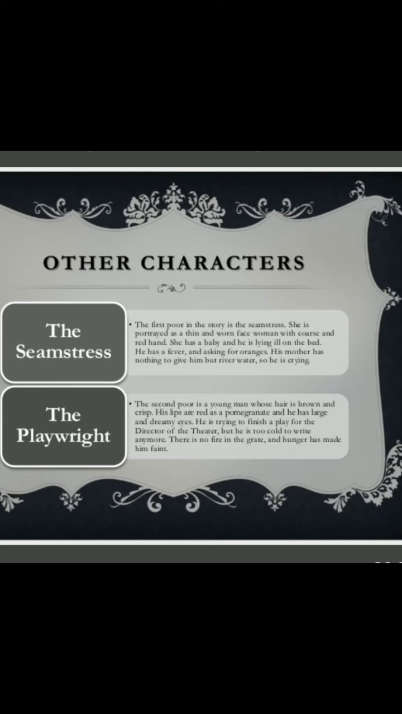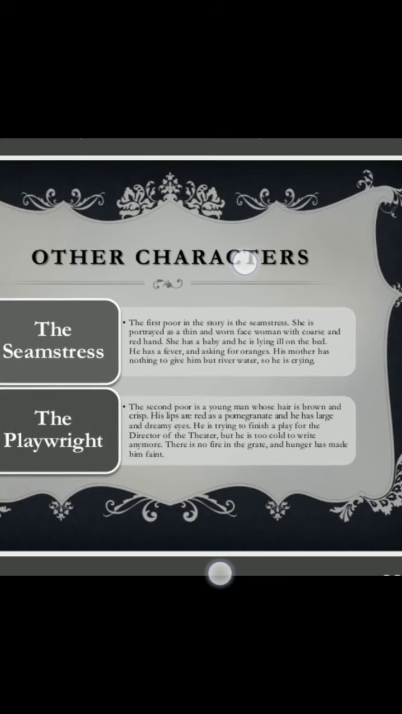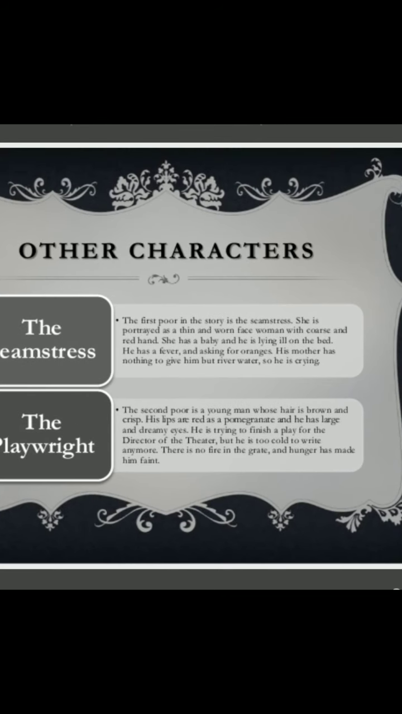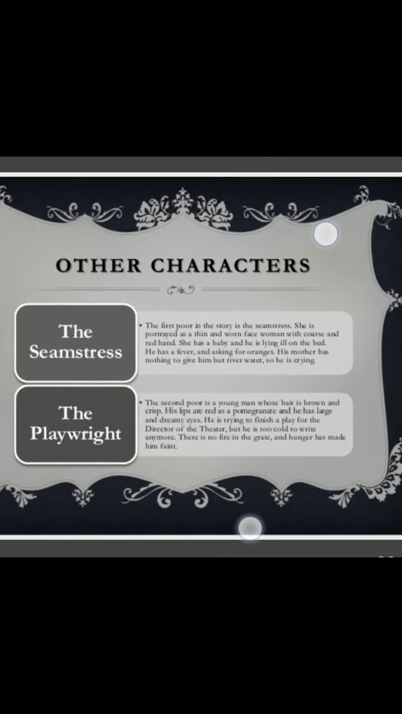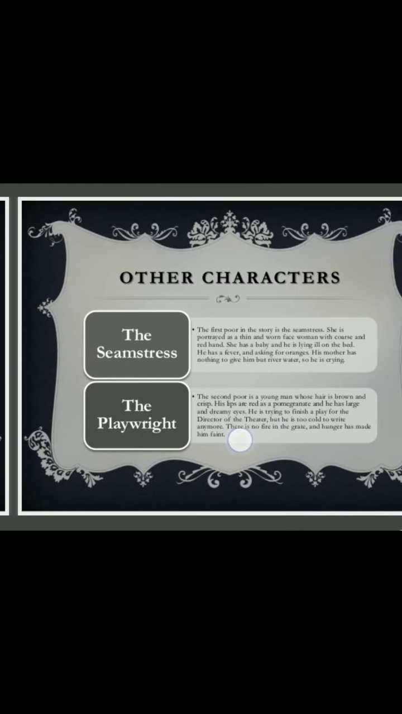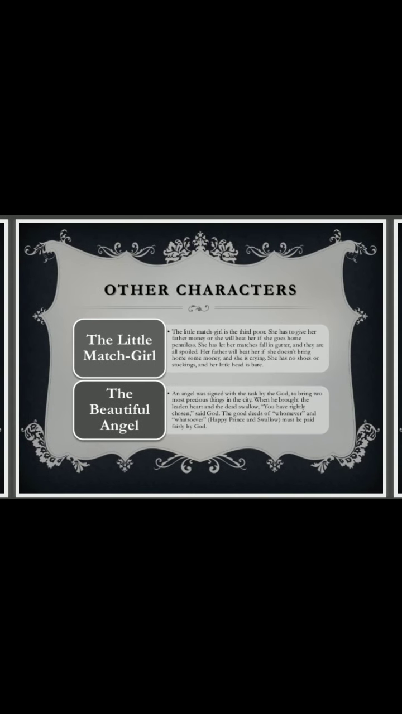Next one is the playwright. The second poor person is a young man whose hair is brown and crisp. His lips are red as a pomegranate, and he has large and dreamy eyes. He is trying to finish a play for the director of a theater, but it is so cold that he was unable to write anymore. There was no fire in the grate, and hunger had made him faint. He was the second character in the story.